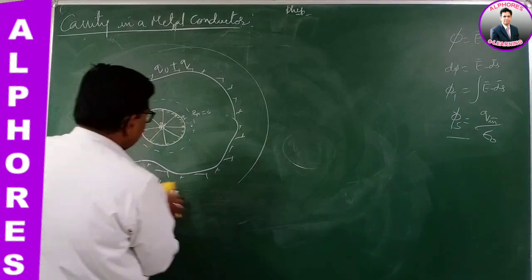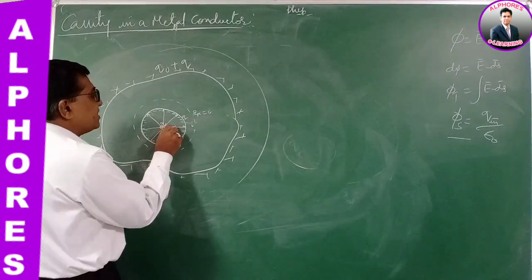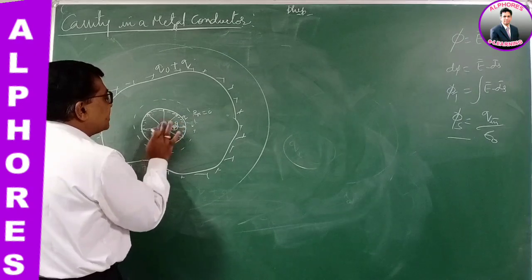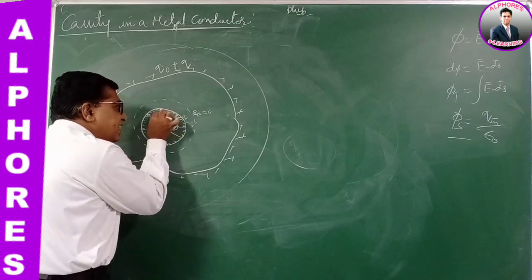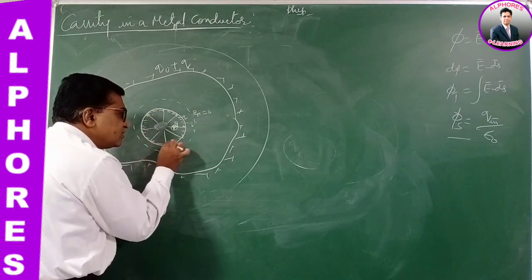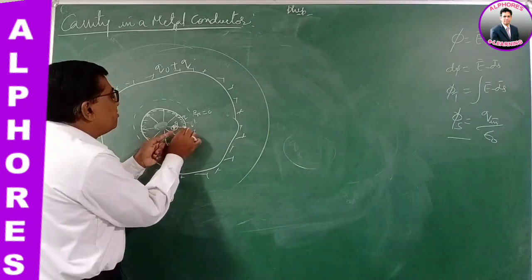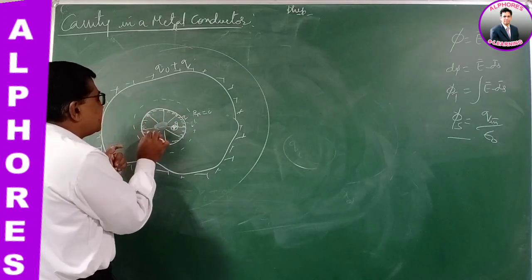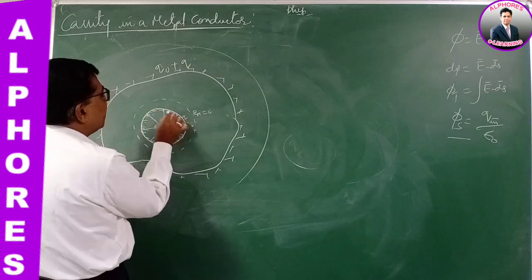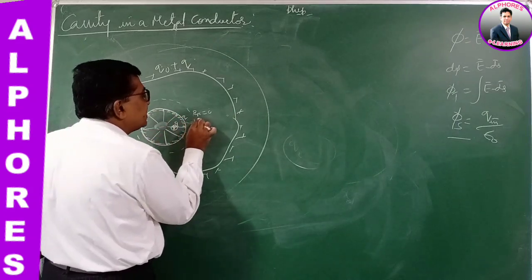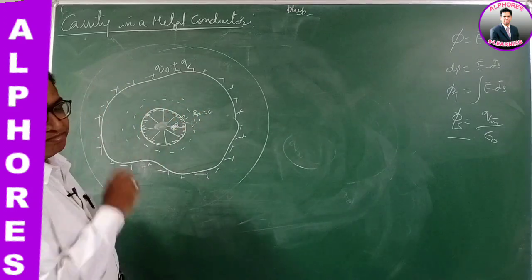Now, similarly, suppose I displace this charge. What happens? If I place it here instead of at the center, the charge distribution on the inner surface of the cavity will change. Because it is nearer, maybe more charge is deposited here and less there. But the charge distribution on the inner surface changes such that the electric field at any point in the metal body is 0.